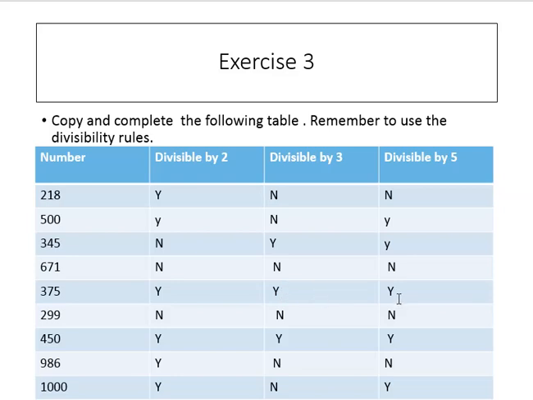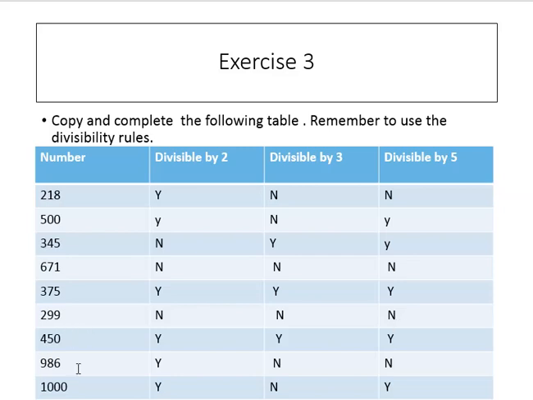Divisible by 5? 5 6s are 30, 5 7s are 35, plus 2 carry, 5 5s are 25. 299: 9 is an odd number, so it is not divisible by 2, not divisible by 3, and not divisible by 5.